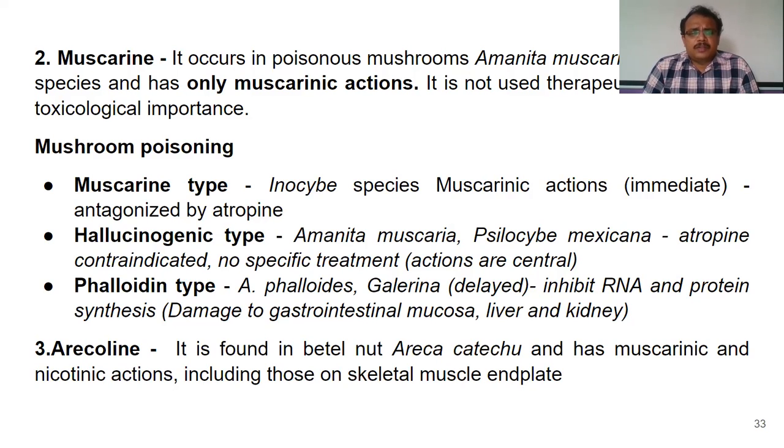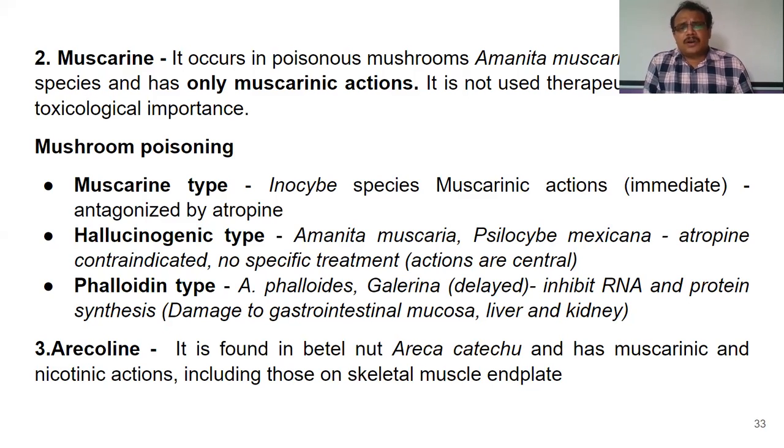Whereas other types of chemicals which are obtained from mushrooms are hallucinogenic type and phalloidin type, which are not related to this cholinergic actions. Only Inocybe species will release or give this alkaloid muscarine, which produces muscarinic actions.